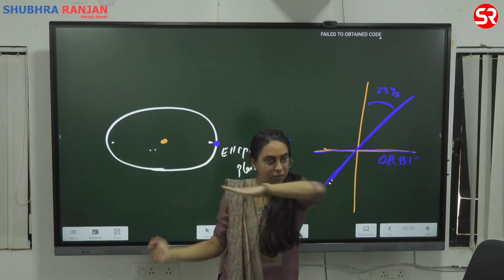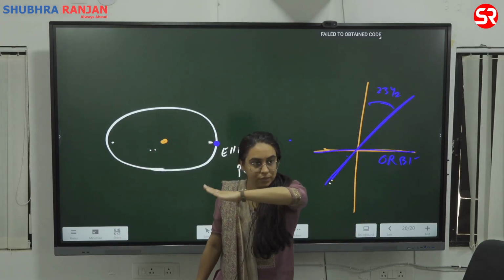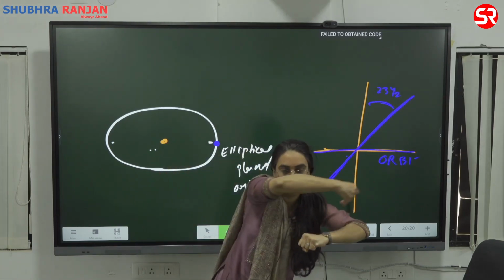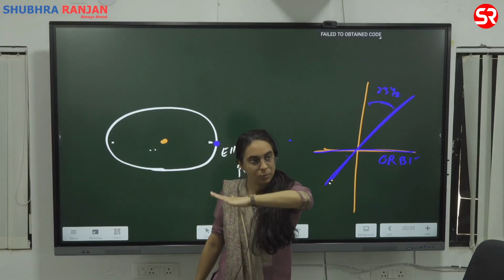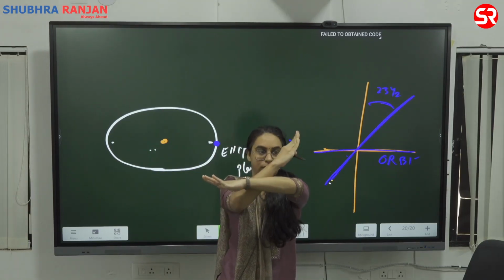This was the orbital plane. Can you see? ये समझ आ रहा है? Is the orbital plane horizontal? I draw a perpendicular to the orbital plane and then I do 23.5.